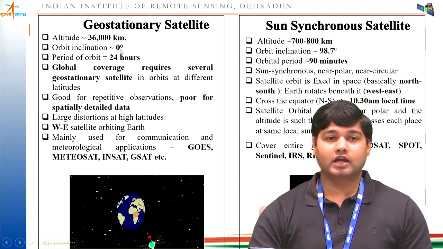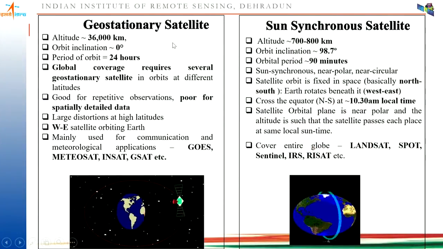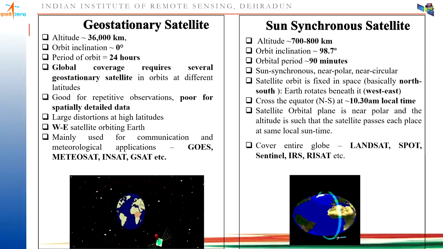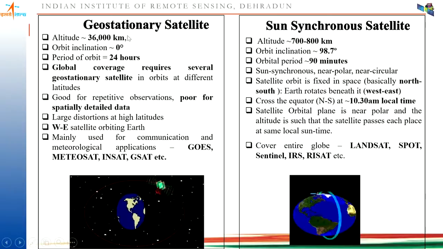Now, depending on that, you have two types of satellite. Normally, orbital categories can be divided into three types: low Earth orbit, medium Earth orbit, and geo orbit. On the basis of that, there are two satellites. One is the geostationary satellite. The name geostationary is given because it appears to be stationary with respect to the Earth's movement.